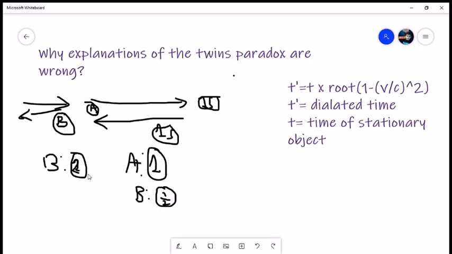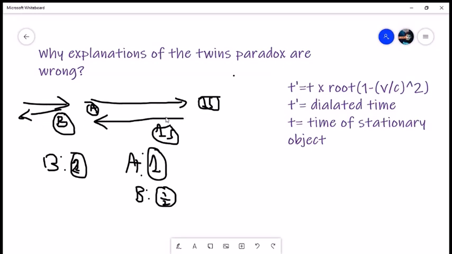So now the explanation is that A will agree somehow that B experienced 2 seconds instead of half a second, and that's by having B agree that he's the one who accelerated here, because apparently acceleration is not relative, which it should be relative, but okay. So when A decelerated, B didn't decelerate from A's perspective.